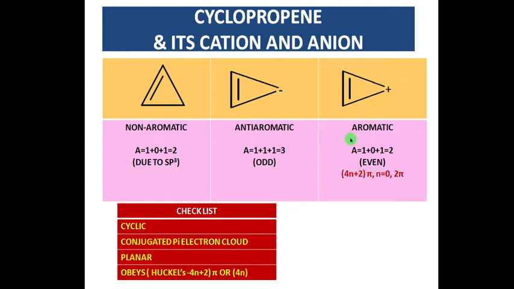It goes above the number of 3, we may consider as number 1 and 2, like that it goes on. So n value equal to 0 means 4n is 0, so the total is 2 pi electrons only, that is, one double bond is equal to 2 pi electrons. So as a whole, what we come across here, for any among our discussion, the 7-member ring or 5-member ring or 3-member ring, the parent compound, due to the presence of sp3 hybridized carbon, is non-aromatic in nature.